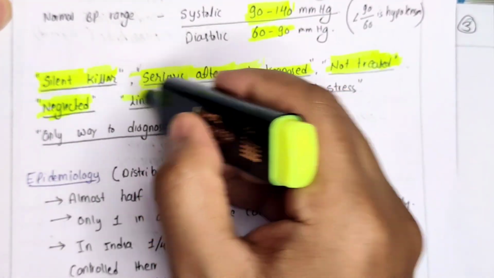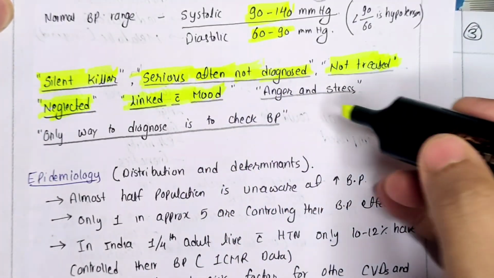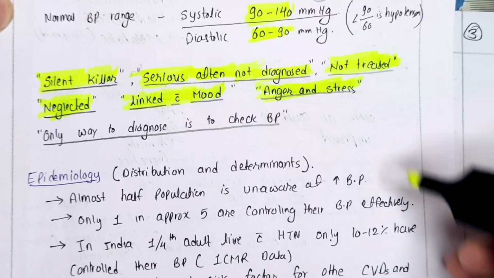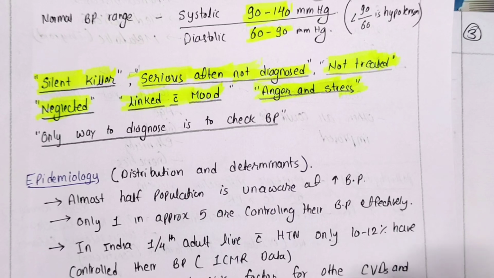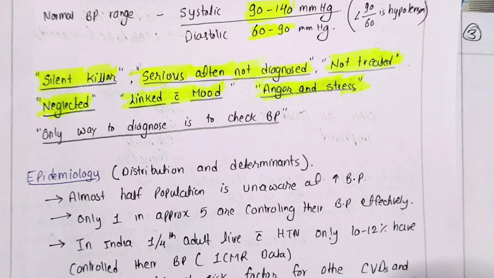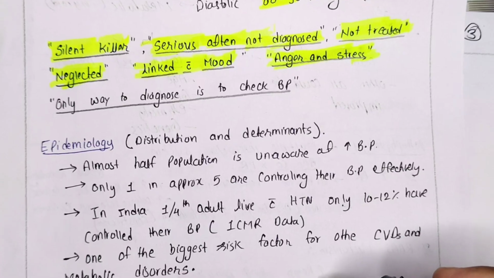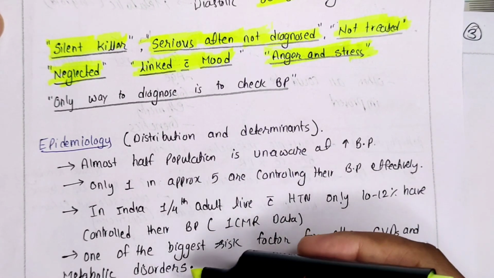What general people think, in the Indian scenario, is that it is linked with mood. Why am I saying it is linked with mood? People will say, "मेरे को गुस्सा आता है, I am getting angry and I am stressed. क्या मेरा BP तो नहीं बढ़ा है?" They just correlate their BP with their anger and mood, or sometimes with a stressful situation. However, that is not the truth. It has a large spectrum rather than just anger, stress and mood disorders.